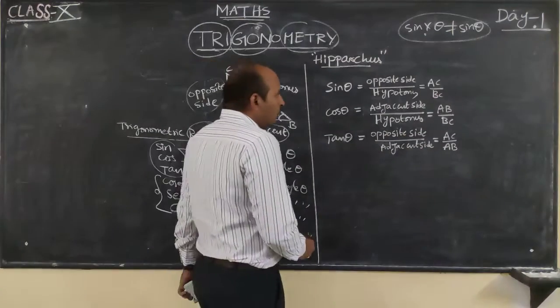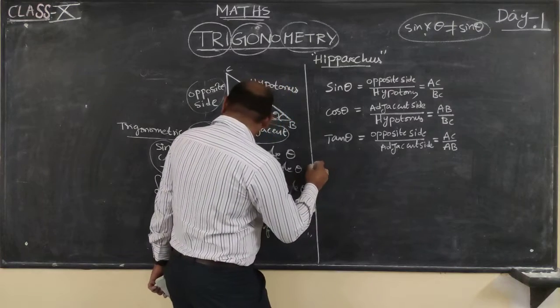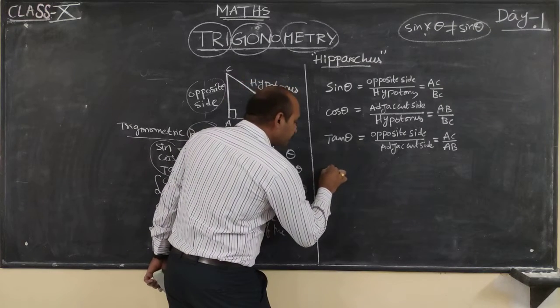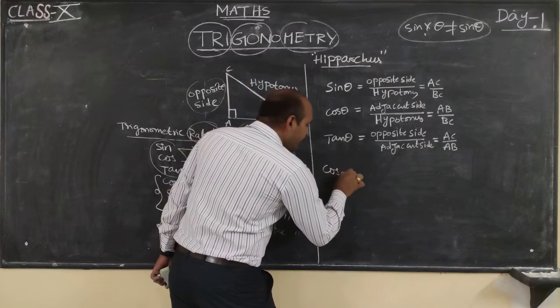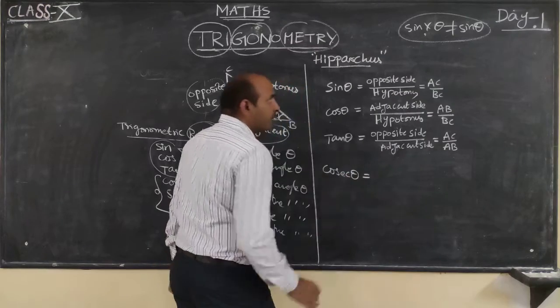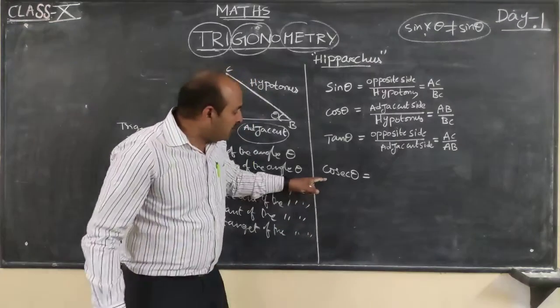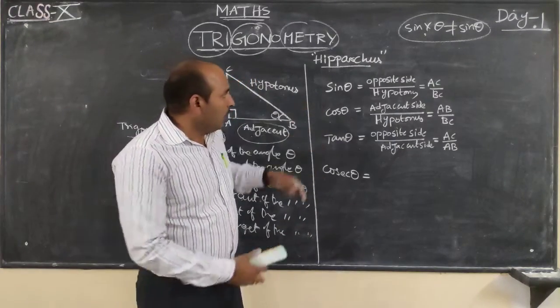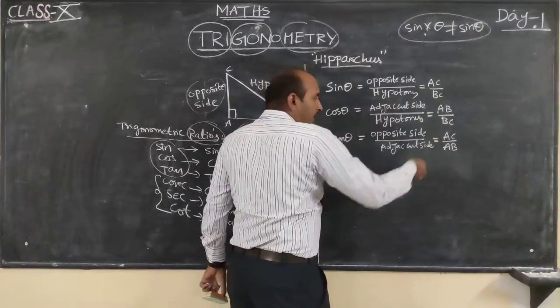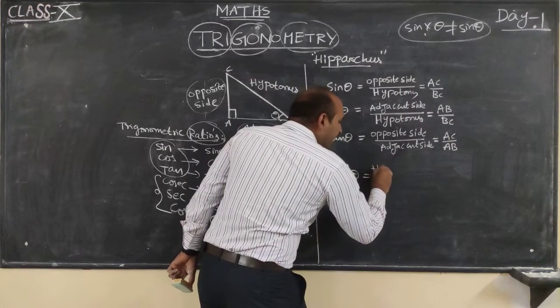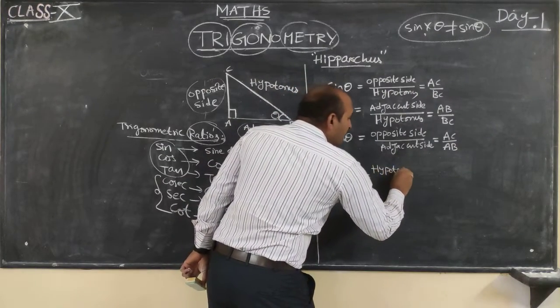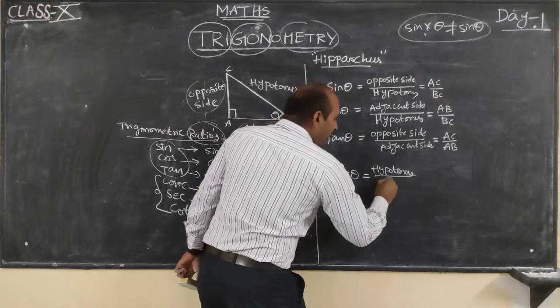So next, find the cosecant. Cosecant theta is the reciprocal of sine theta, so you can write it as hypotenuse by opposite side.